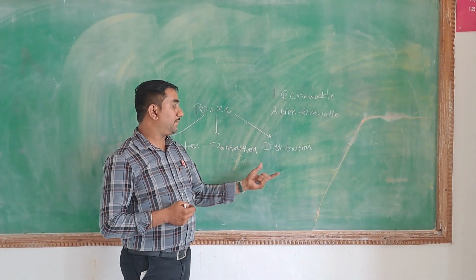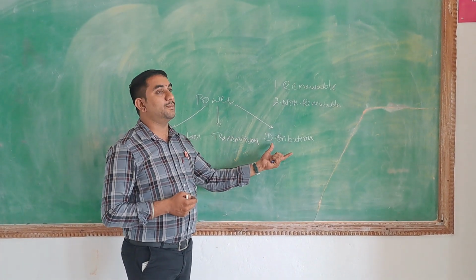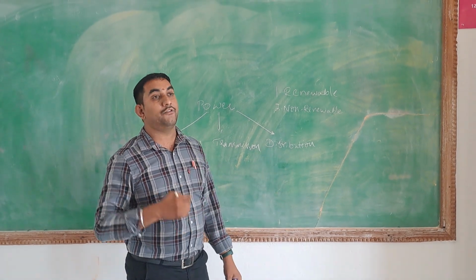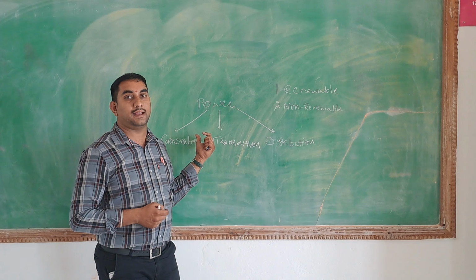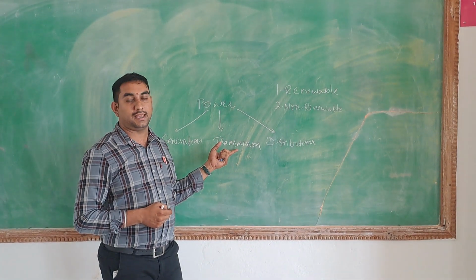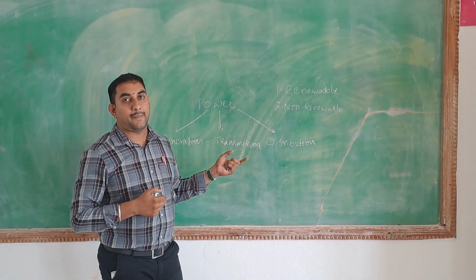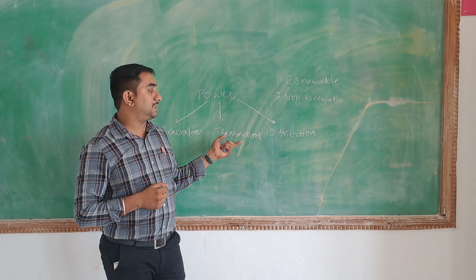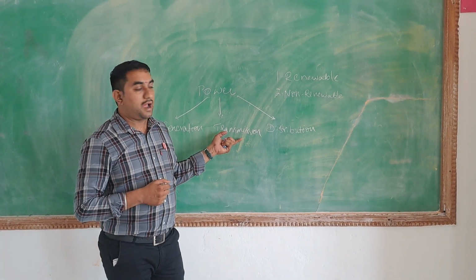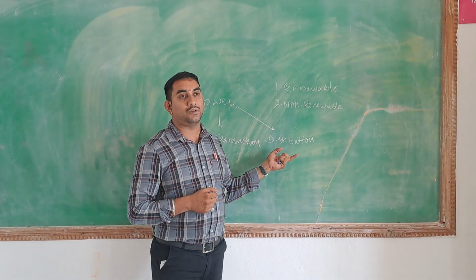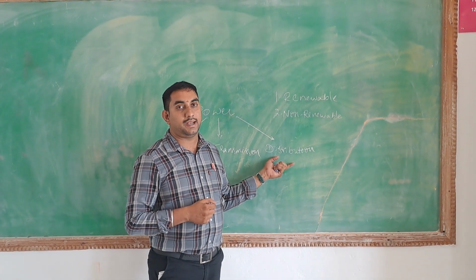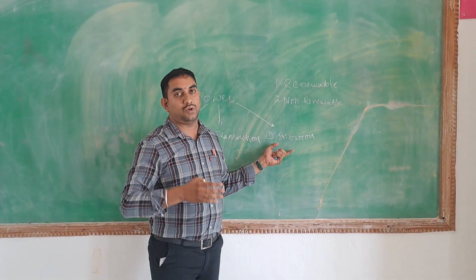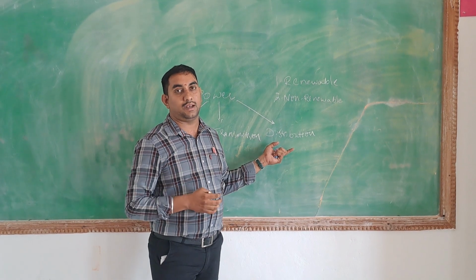After that, this transmitted power is delivered to the distribution system with the help of a transformer. Why? Because power is generated at 11 kilovolts and transmitted with the help of 132 kV up to a maximum of 765 kilovolts in the Indian transmission system. After that, the 765 kilovolts is fed to the distribution system with the help of distribution substations. There the voltage is stepped down from 132 kV to 33 kilovolts.